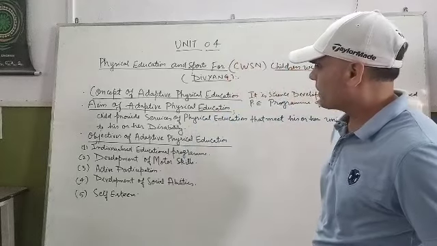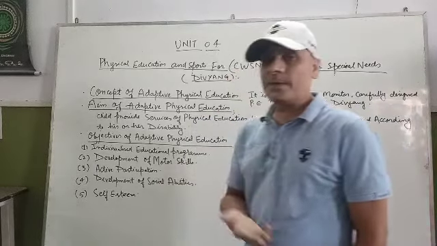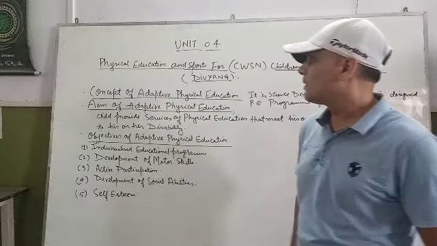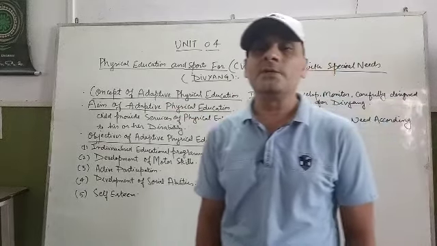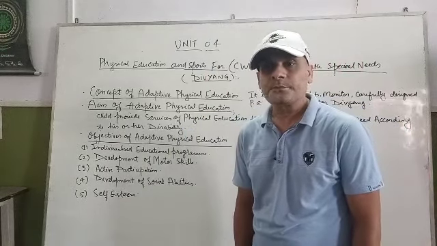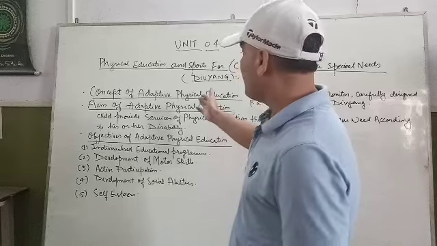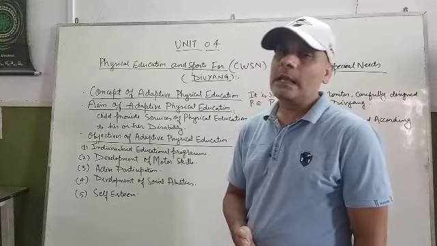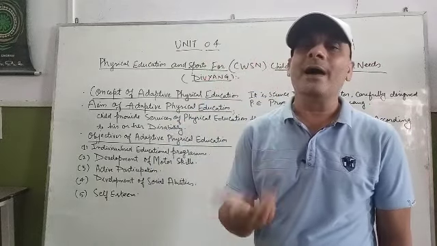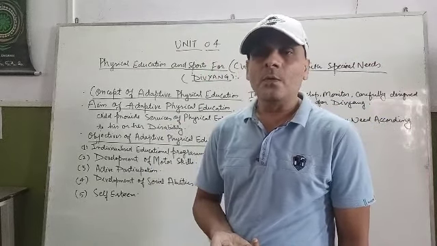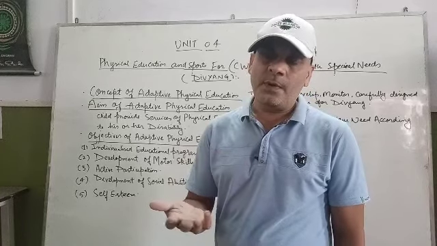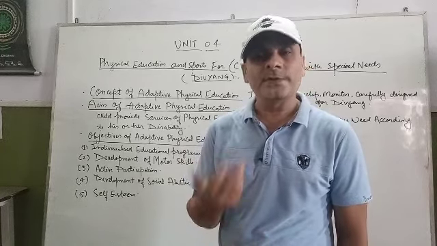This chapter consists of various topics, right? The first topic we have to take is the concept of adapted physical education. This concept is related to those people who are Divyang or handicapped, special people.